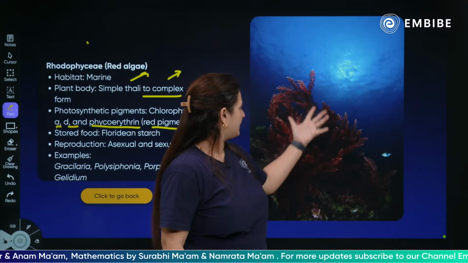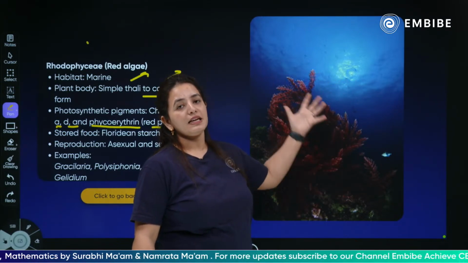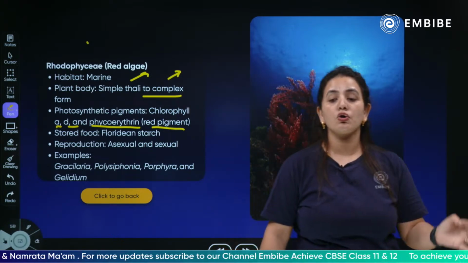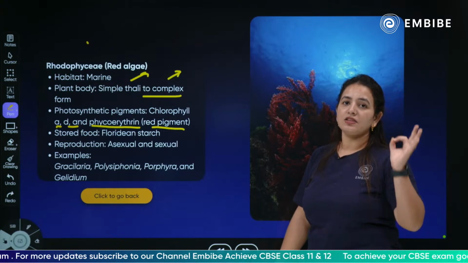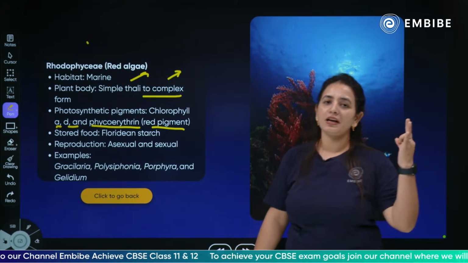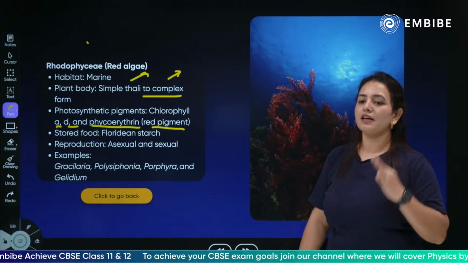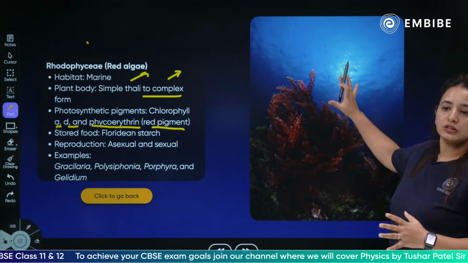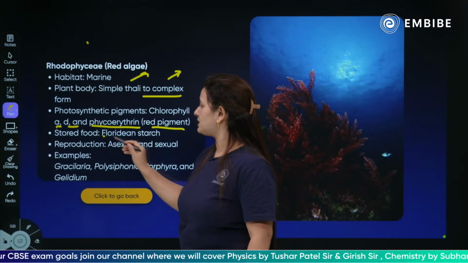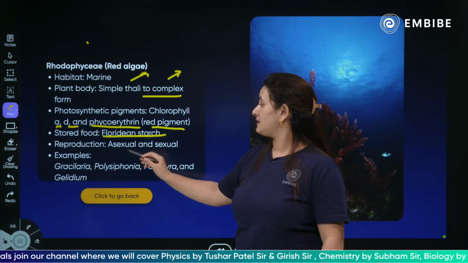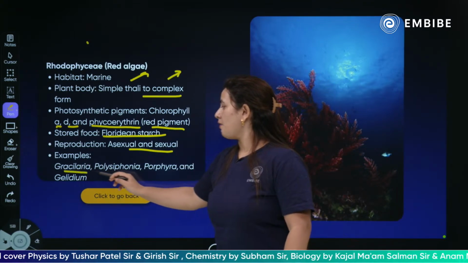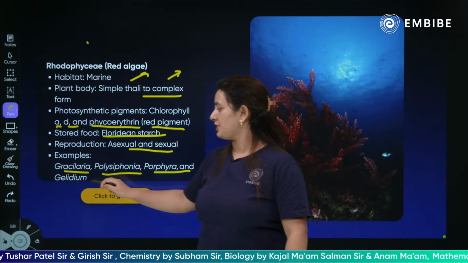This algae is commonly known as red algae because of this pigment called phycoerythrin, which is red in color and gives the algae its red appearance. The food stored is floridean starch. The reproduction could be asexual and sexual. Examples of Rhodophyceae are Gracilaria, Polysiphonia, Porphyra and Gelidium.